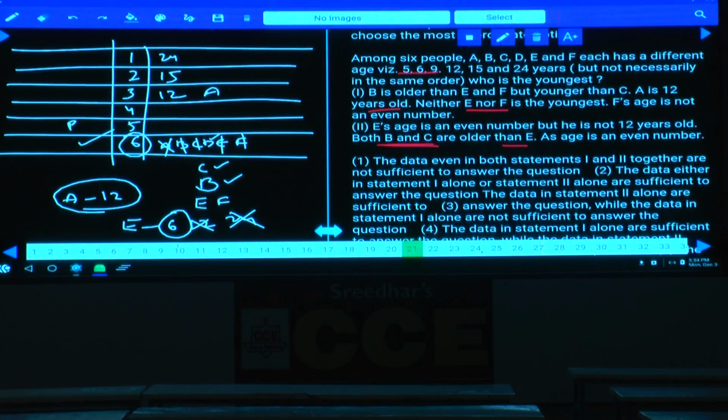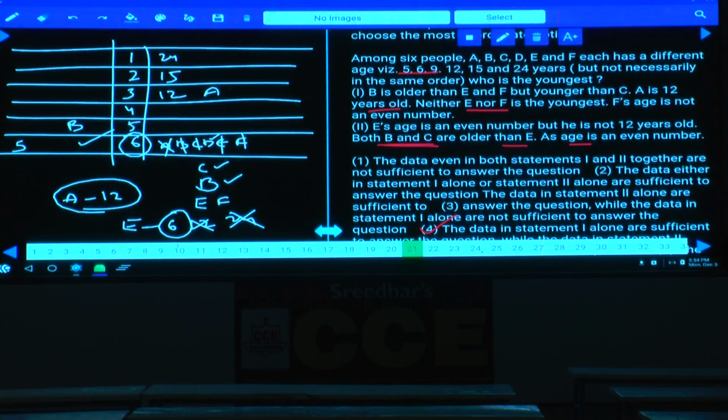Hence B will be at this place because 5 is also there, isn't it? Age is an even number. As age is an even number, A can be either. Hence, what is your answer here? Only one alone is sufficient, that is given choice 4.